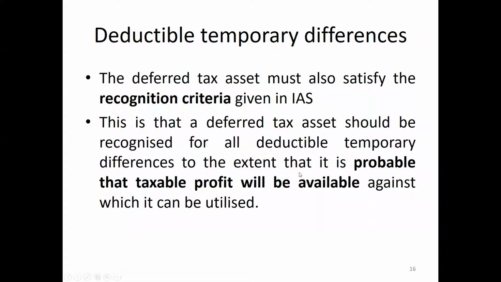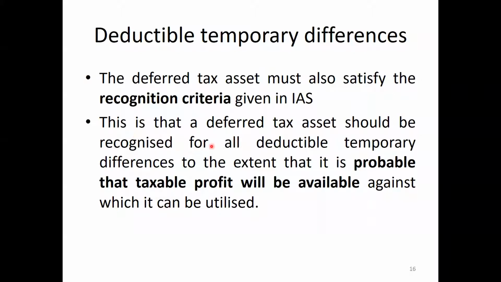Right now, we discuss deductible temporary differences. So it leads to deferred tax assets. The deferred tax assets must also satisfy the recognition criteria given in IAS, right?